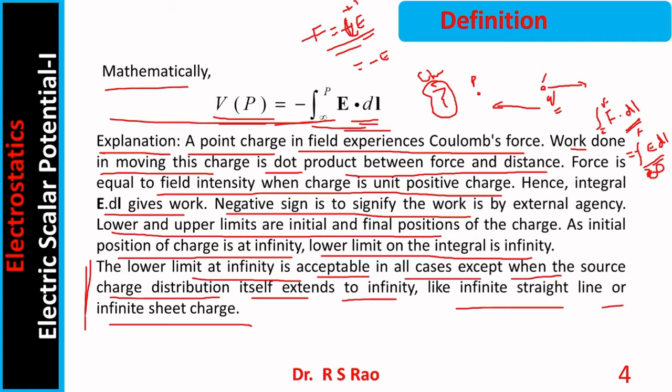We can work with it. But when the source distribution itself extends to infinity, then this is not useful. And if you try to calculate potential using this expression in such cases, then you will land in trouble because the integration has to be performed. It may result in an indeterminate value.